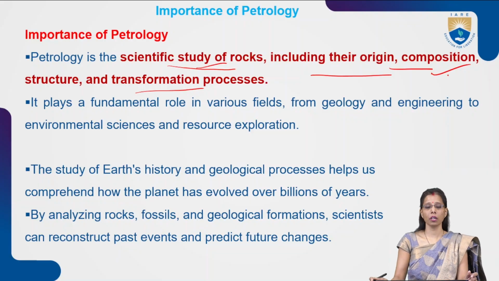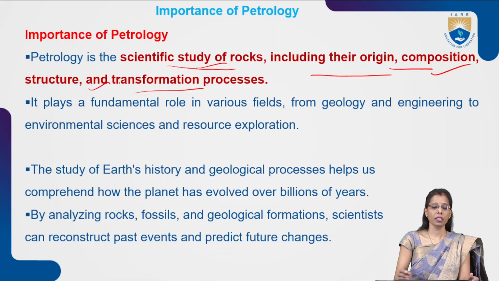Their composition: as I discussed in the previous lectures, a rock is a composition of different kinds of minerals. Whether it is an igneous, sedimentary, or metamorphic rock, it can contain one mineral, two minerals, or three minerals based on its composition and origin. From where it is originated, whether through magma, through lava, or through sediments, the origin will be decided, and based on that the composition of the rocks will be described. And what is the structure?